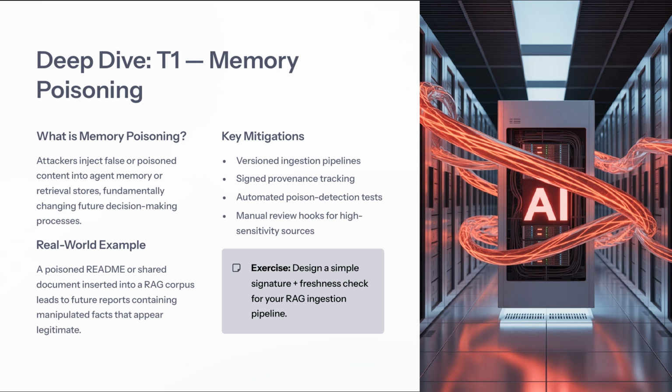To defend against this threat, there are several key strategies we can implement. These include using versioned ingestion pipelines, establishing signed provenance tracking, and conducting automated poison detection tests. Additionally, incorporating manual review processes for high-sensitivity sources can further bolster our defenses. Now, let's look ahead to the next topic, where we'll discuss the risks associated with tool misuse and how deceptive prompts can lead to goal manipulation.